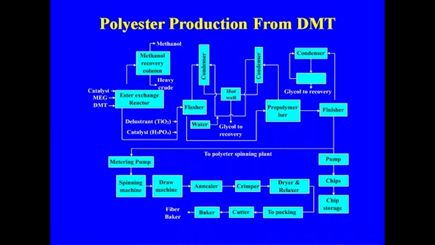So this is the process from the DMT route, and here also you see the same chips, from chip storage to packaging, or the chips which we get after polymerization, go for milling, spinning, the draw machine, the annealer and the crimper, and then the dryer, etc. So the process is the same, only the reaction which I discussed earlier is slightly different, and here you get methanol as a byproduct.